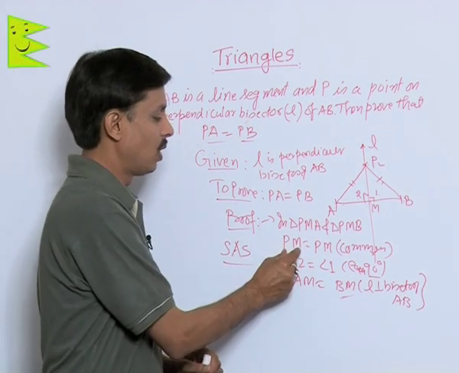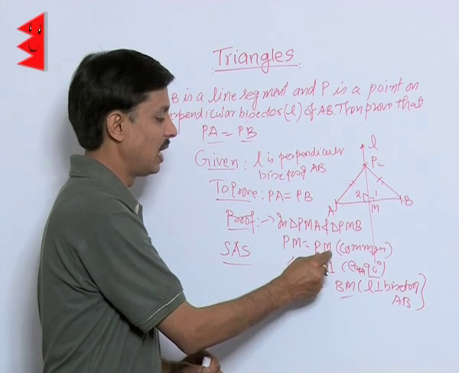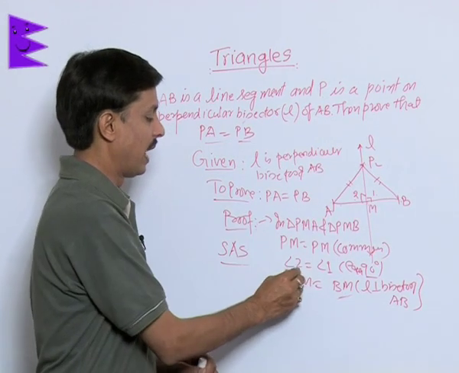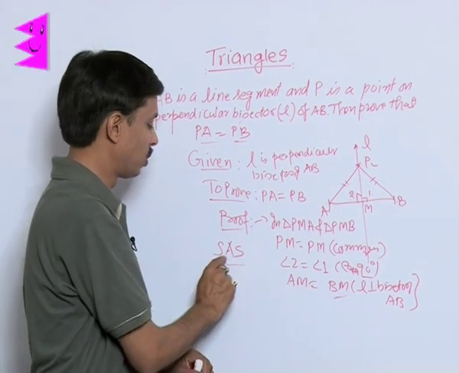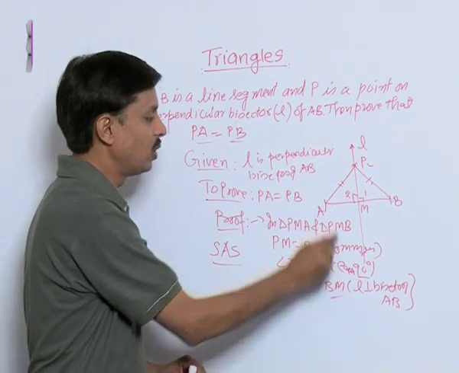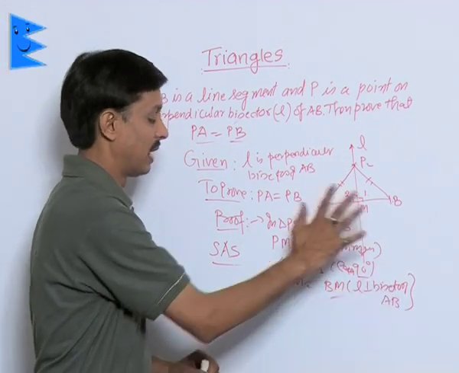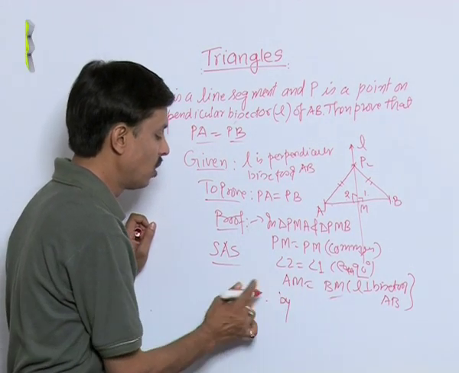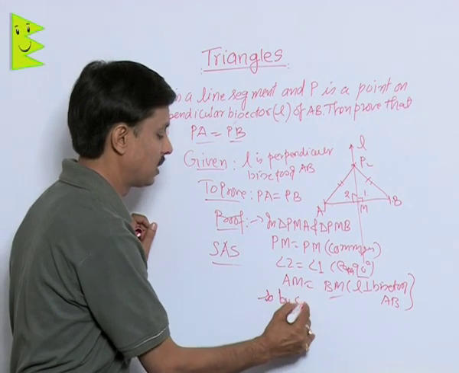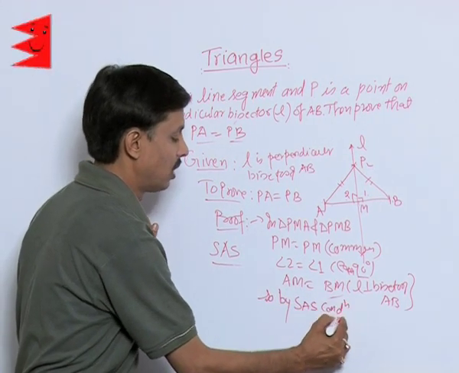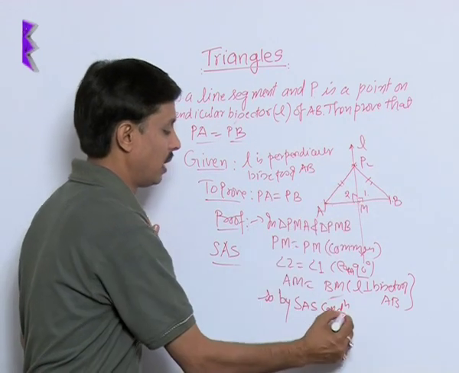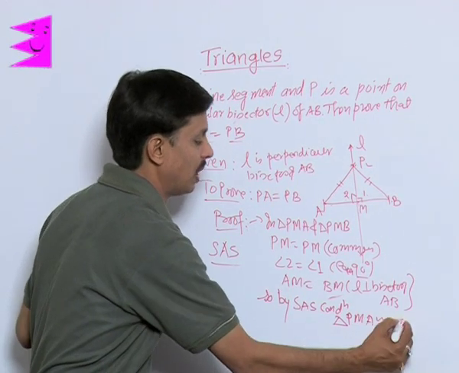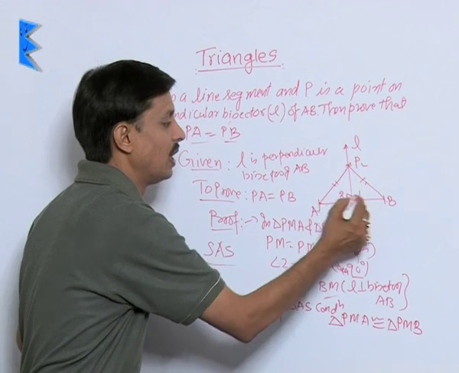The first side PM of triangle PMA is the same as PM of the second because of the reason common. Angle 2 and angle 1 are equal, each 90. So side angle side: AM is equal to BM as written, since L is the perpendicular bisector of AB. So by the SAS condition, triangle PMA is congruent to triangle PMB.